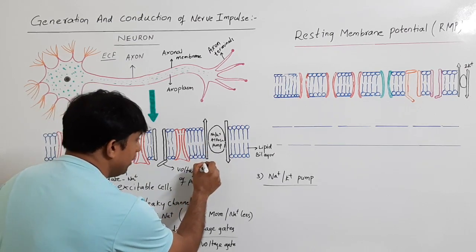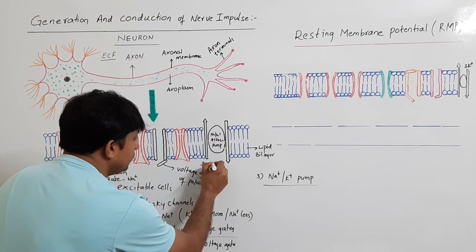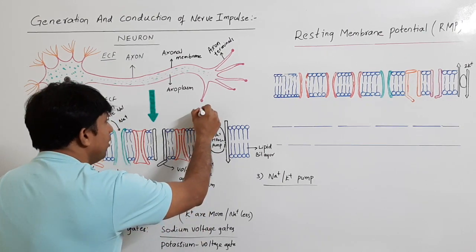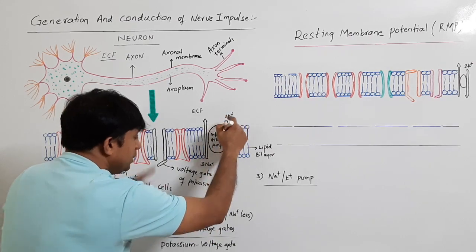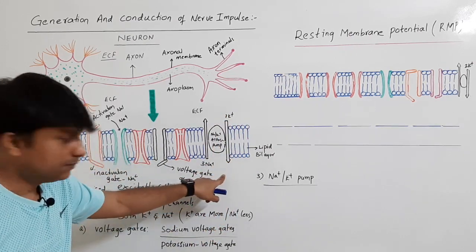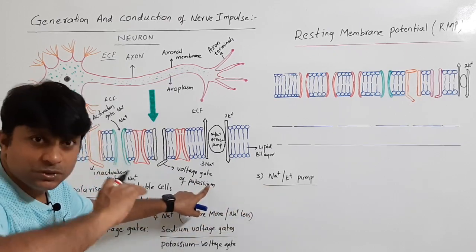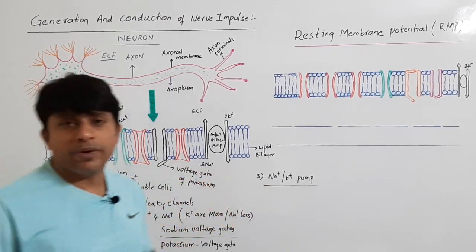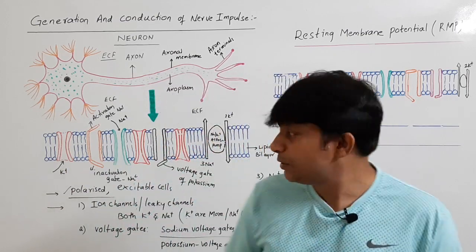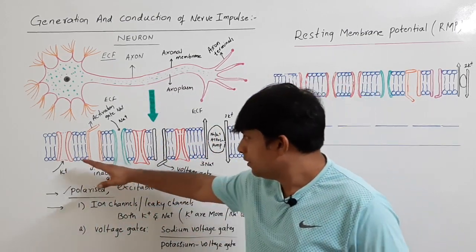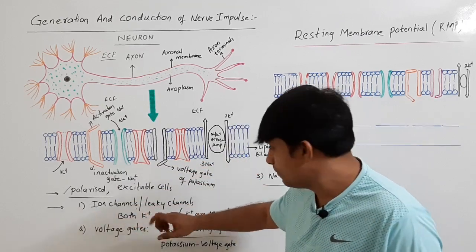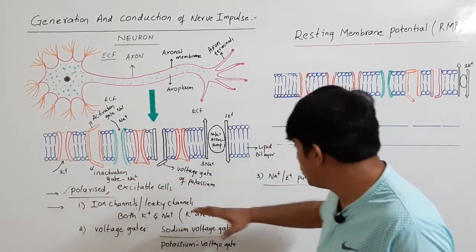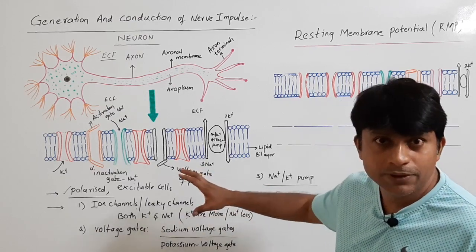This sodium potassium pump is responsible for transporting 3 sodium to the extracellular fluid and 2 potassium into the axoplasm. So this is the neuronal membrane: on it we have ion channels, called leaky channels, voltage gates, and also the sodium potassium pump.